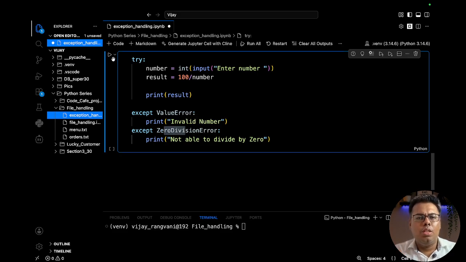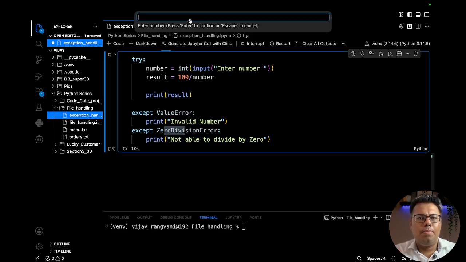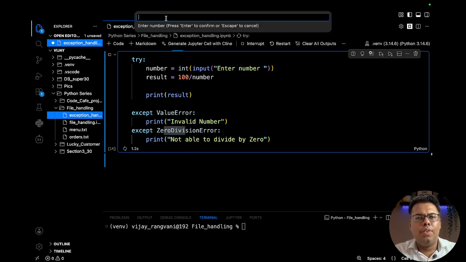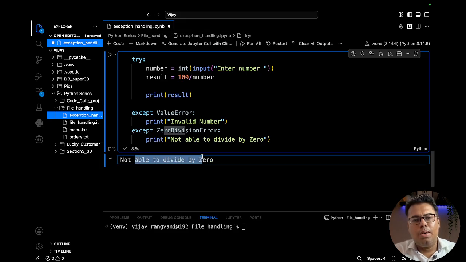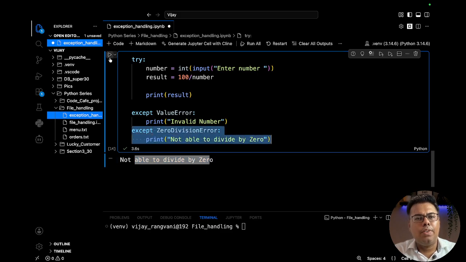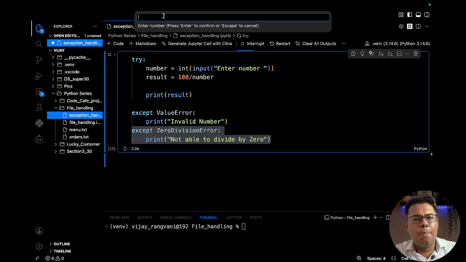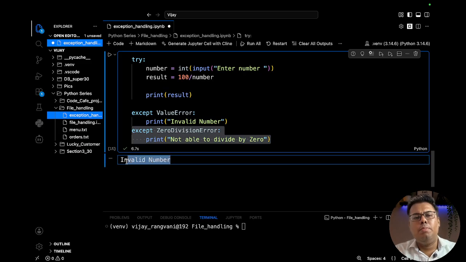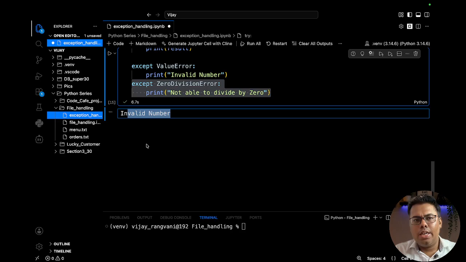Okay, so let's say I run this program and give it a correct use case, 100, so it is giving me the output 1. Now let's say I am giving a 0, so not able to divide by 0. So it is able to handle this exception perfectly fine. Now let's say I give a 6 in the string format, so it might not be able to convert it, so that is an invalid number. So this is perfectly working fine.